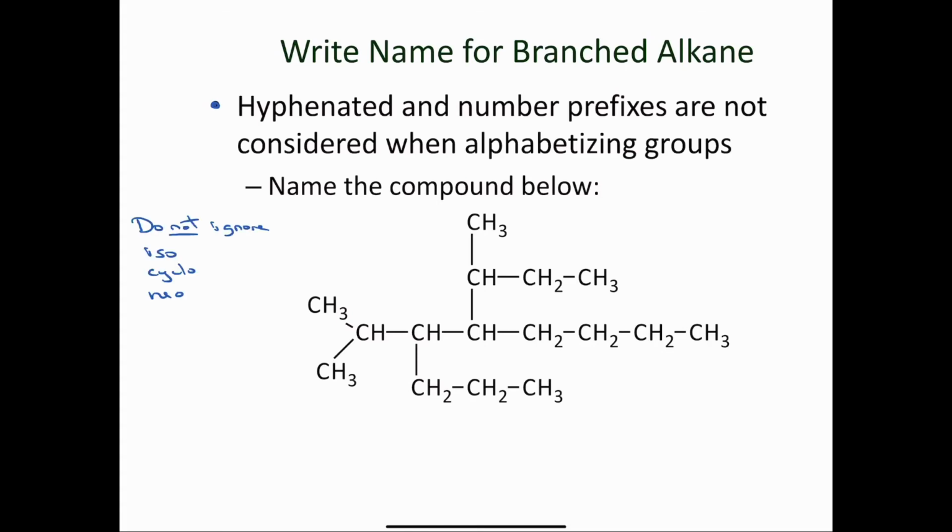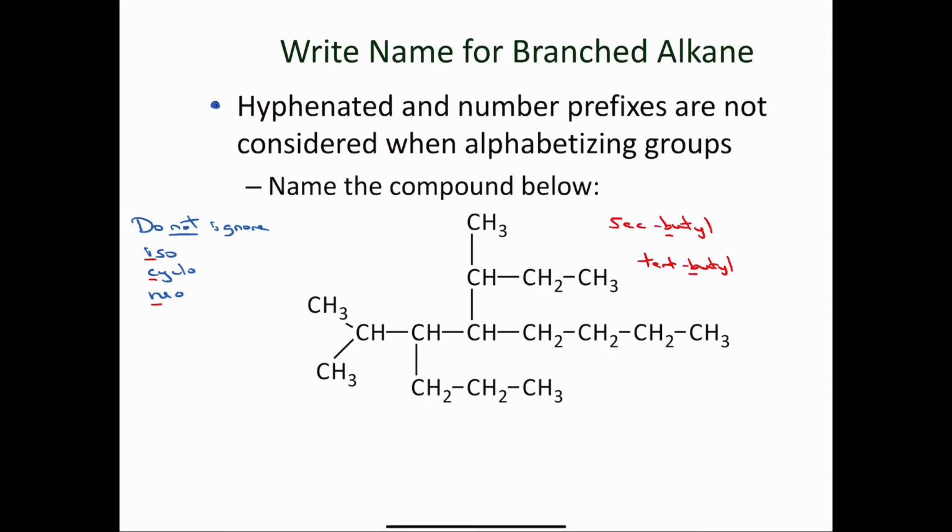So what that would mean, if you have isopropyl, you would alphabetize it according to the letter I. If you had cyclopropane, you would alphabetize it according to the letter C. And if you had neopentane, let's say, you would alphabetize that according to the letter N. But if you had, let's say, sec-butyl, since the prefix sec is not iso, cyclo, or neo, you would alphabetize according to the letter B. If you had tert-butyl, again, the same thing would apply. Since tert is not iso, cyclo, or neo, you would alphabetize according to the letter B.